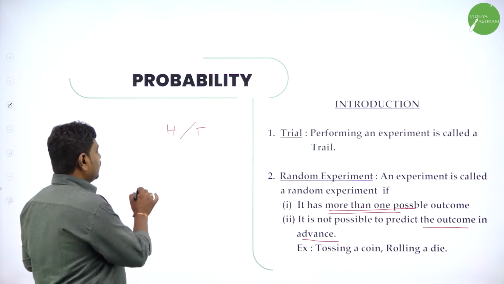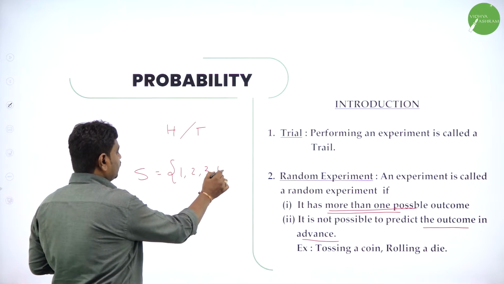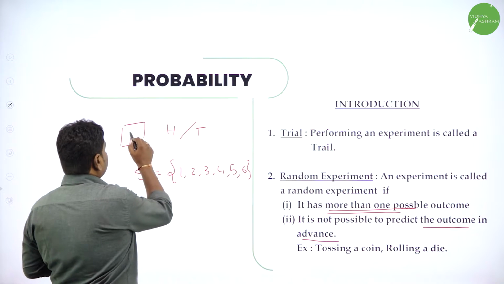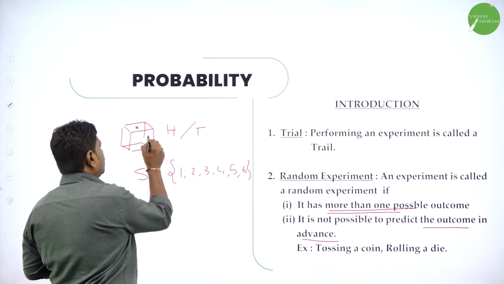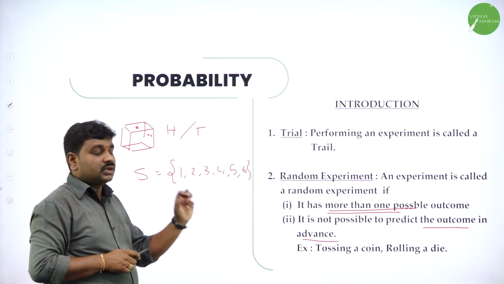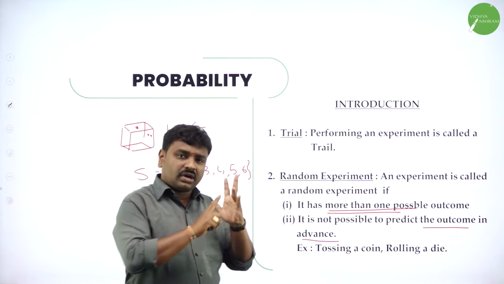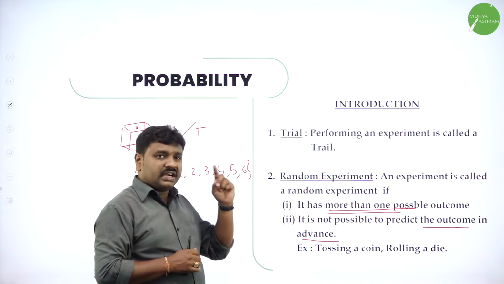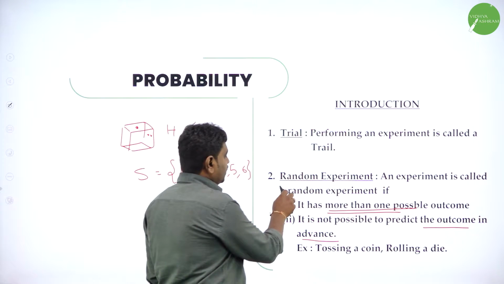Or rolling a die. When you roll a die, I may get output as 1, 2, 3, 4, 5, 6. On the die you may get 1, or the output may be 2, or 3. Like that, 6 possibilities. So more than one outcome is there, and we cannot say what outcome you will get, whether 1 or 2 or 3 or 4 or 5 or 6, we don't know. That's why rolling a die and tossing a coin are called random experiments.